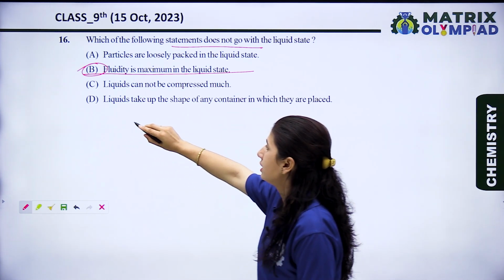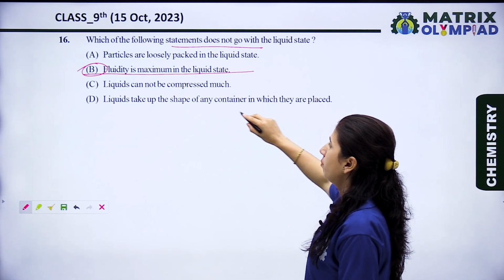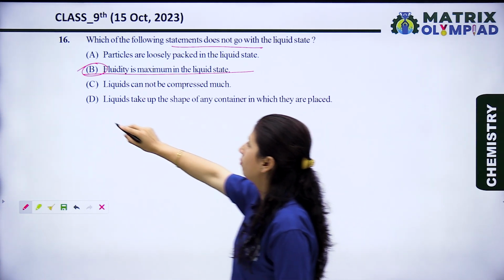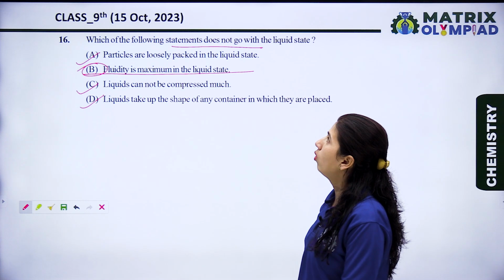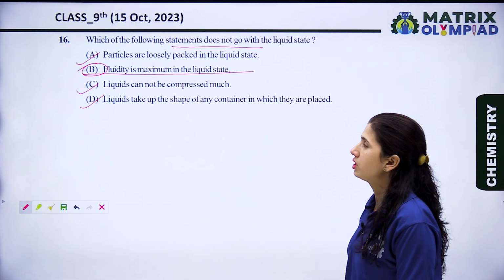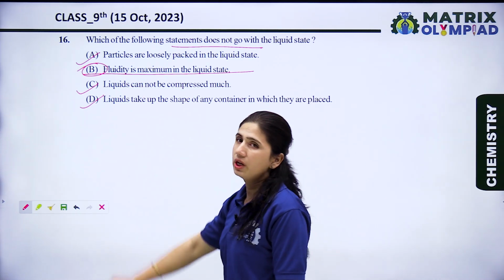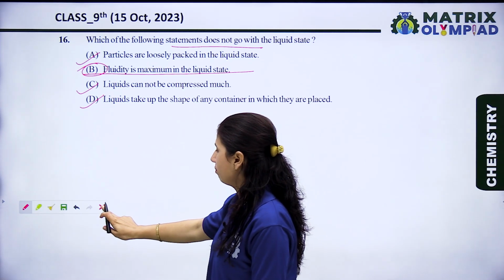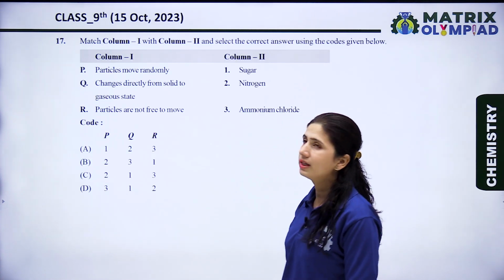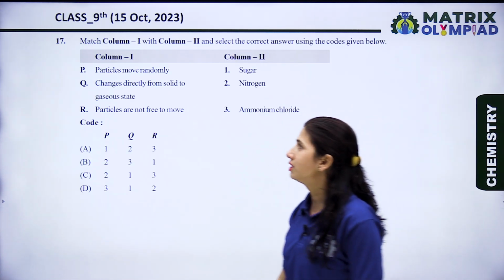And option D is, liquids take up the shape of any container in which they are placed. So all three are right statements and go with the nature of liquid substances, but option B is an incorrect statement. So B is the right option for question number 16. Now let's see question number 17.